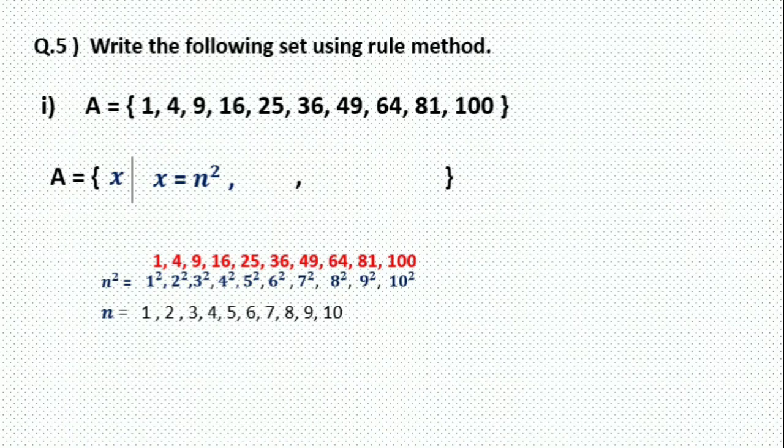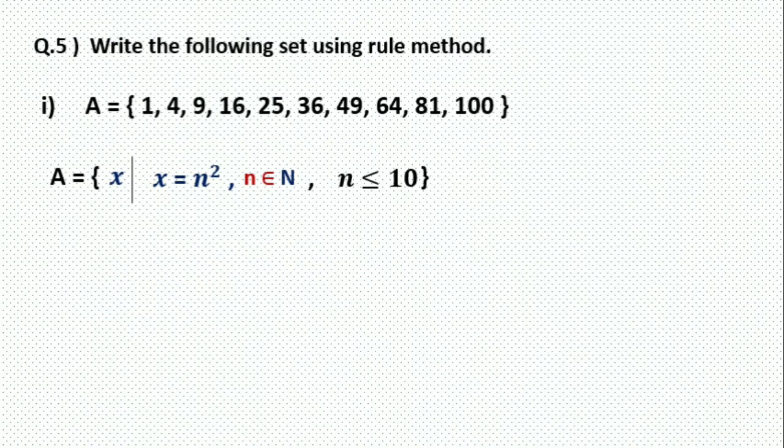So how to write this? Yes, all 10 numbers are natural numbers from 1 to 10. So n belongs to the natural number set. But there are unlimited natural numbers, and we want up to 10 only. So we will put the condition here: natural number but only less than or equal to 10. All the numbers less than 10 will come, like 9, 8, 7, 6, all the numbers down to 1, and equal to 10 means 10 will also come.